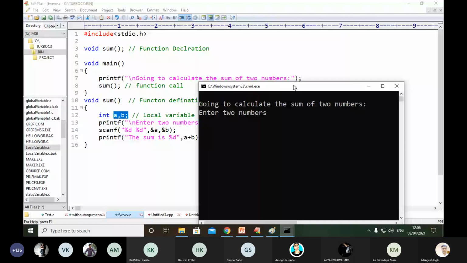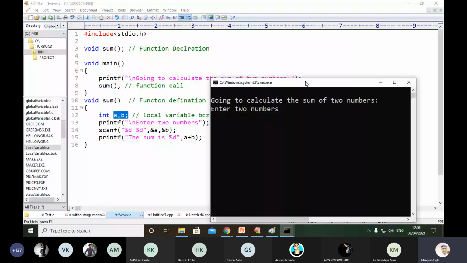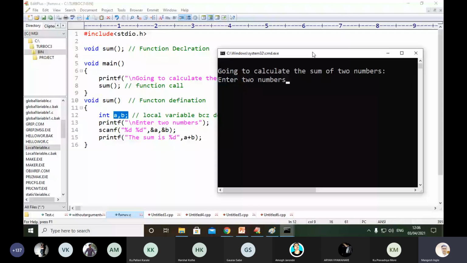Then after the execution of the sum function, enter two numbers, line number 13, the same message in front of your screen in the output dialog box. Here we have to put any two numbers. Suppose I put 29 and 3. We know that the addition of 29 plus 3 should be 32. After pressing enter, the sum is 32.